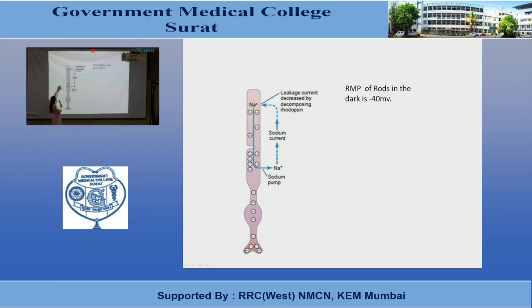These sodium channels in the outer segment remain open, and the sodium ions now will enter from the channels present on the outer segment into the rods and cones, thus neutralizing the negativity which has developed inside the rods and cones.